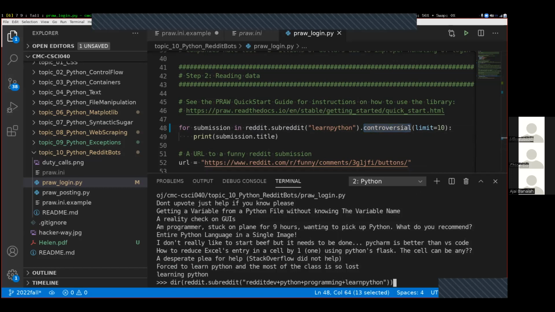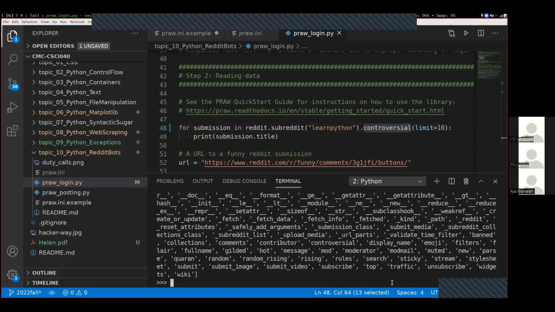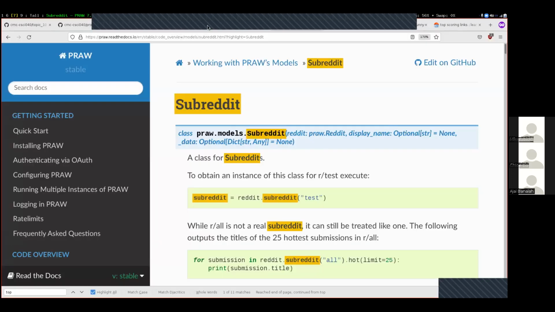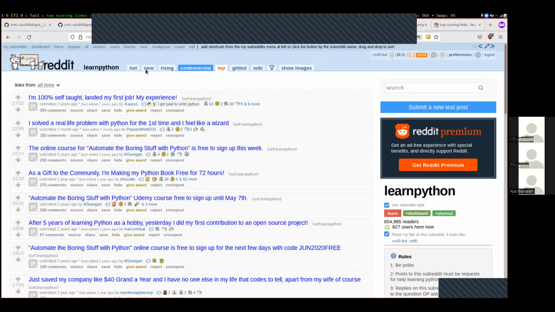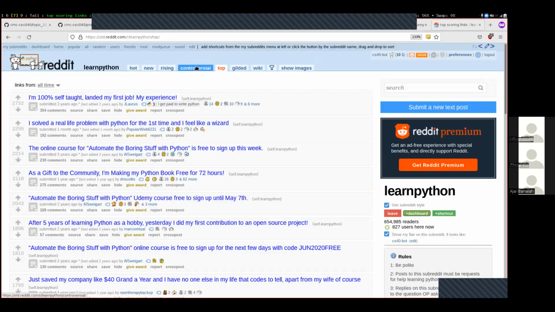Again, it's the dir function that tells us what are all the things that we can put to the right of a dot. I found out that I could put controversial to the right of the dot by calling the dir function on it. I maybe could have guessed that controversial was a thing I could have put over here, because looking at Reddit, here are the buttons at the top. One of these buttons is controversial.